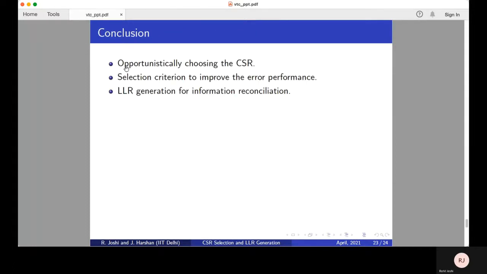In conclusion, we first present a method to improve the key rate by opportunistically choosing the CSR. Secondly, a selection criterion to improve the error performance. And lastly, an LLR generation method for information reconciliation is presented.